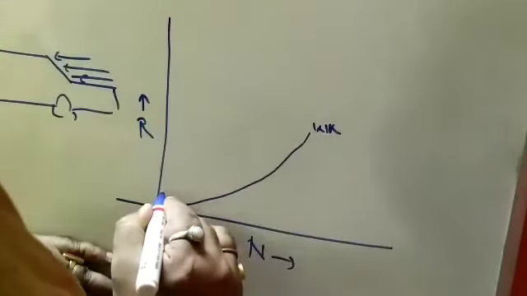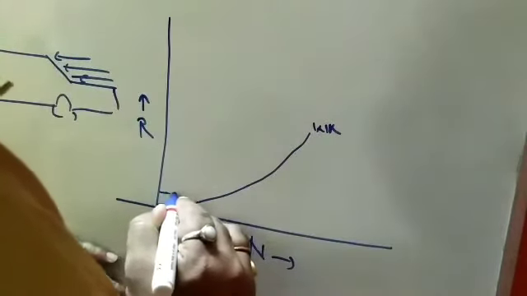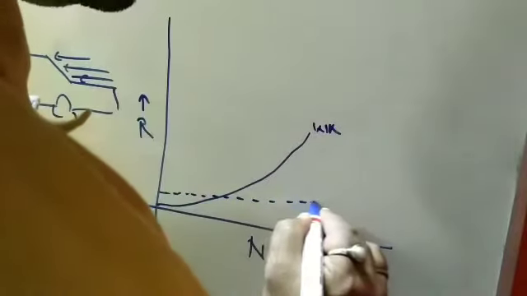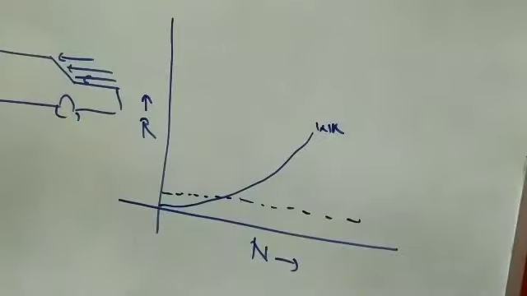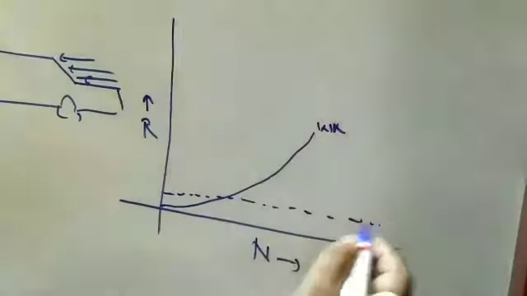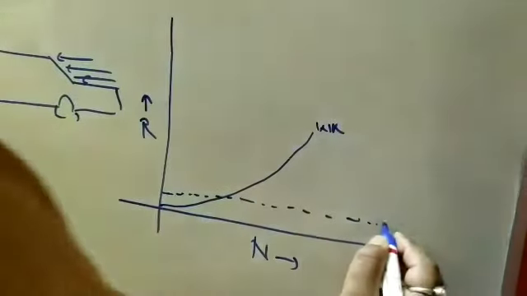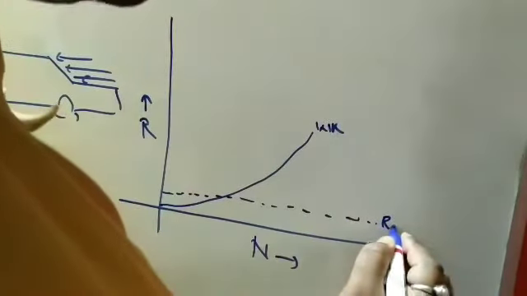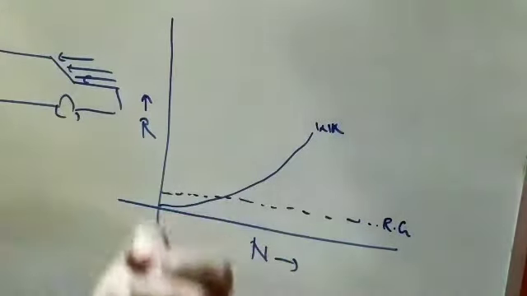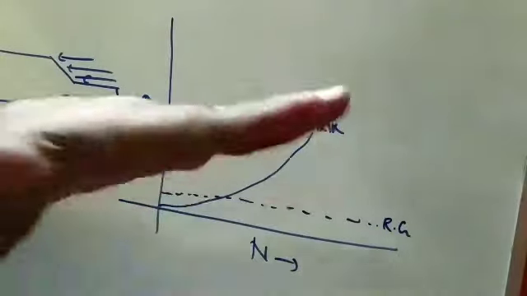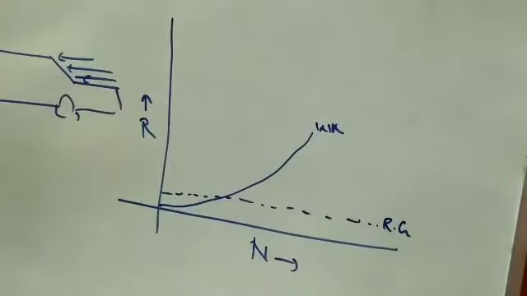It is basically known as the resistance offered by the gradient, which is basically constant. Depending upon the condition of the road it varies, but it is normally constant.